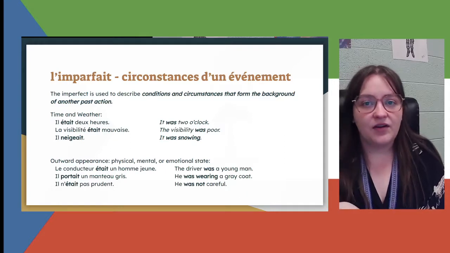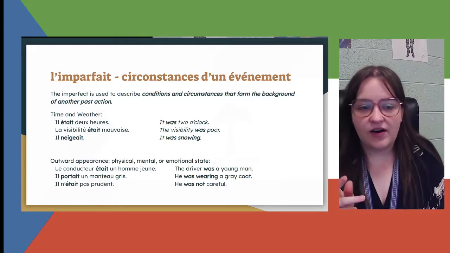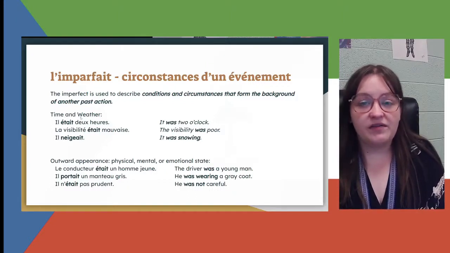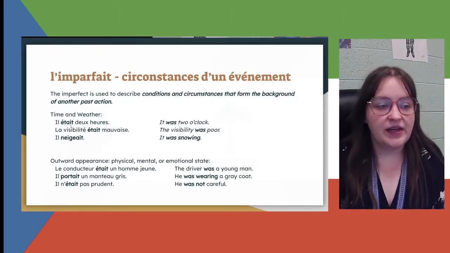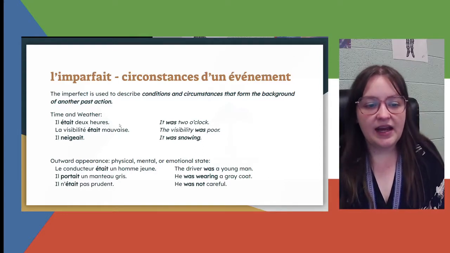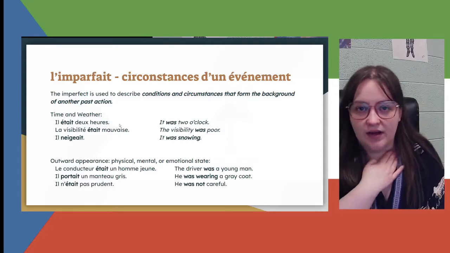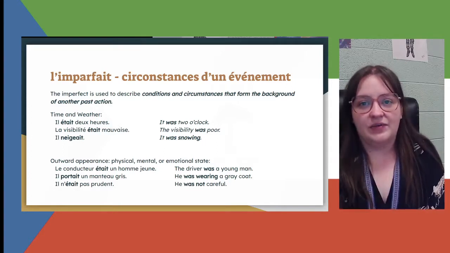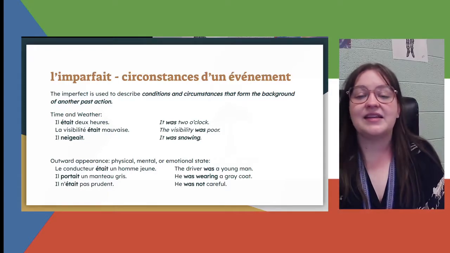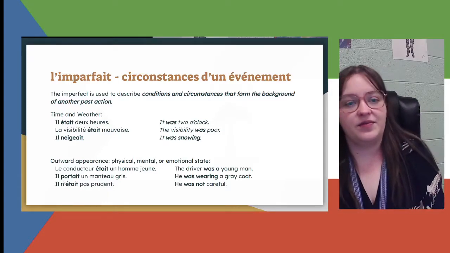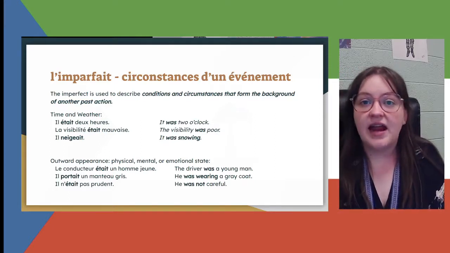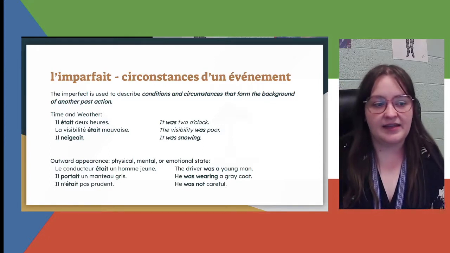And there are 4 categories that these usually are. So, like 4 categories of these conditions or circumstances. One of them is time and weather. Okay, so il était 2 heures. It was 2 o'clock, right? That's not a completed action. It's not well defined, right? That's not just something you can do. So it is a circumstance of the event. Il était 2 heures when elle a vu l'accident, when she saw the accident.